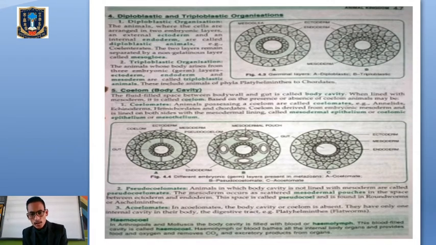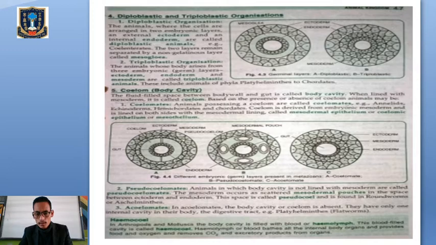Coelomate means presence of coelom. Though over here the coelom is present, it's not lined by mesoderm. I am telling you one more time. If the true body cavity coelom is present, then it has to be lined by the mesoderm, which is only seen in case of coelomate animals. But in pseudo-coelomate animals, the body cavity is there, but it is not lined by the mesoderm. Over here, the mesoderm occurs as scattered pouches.